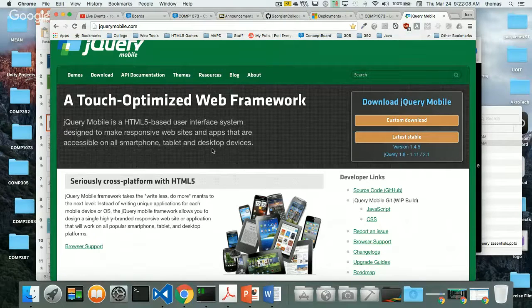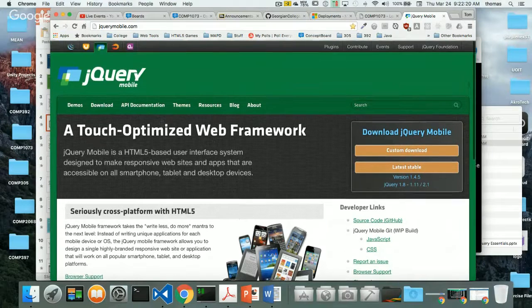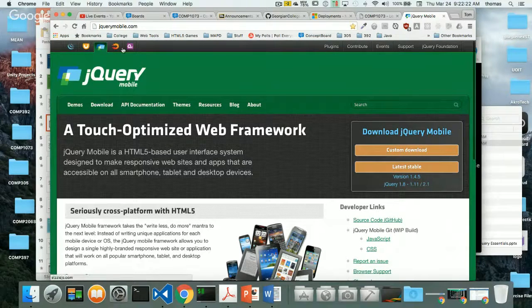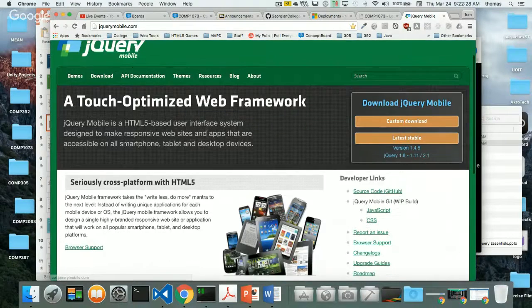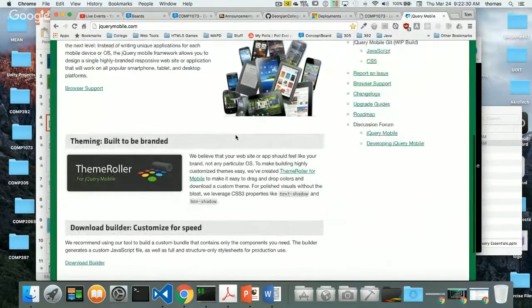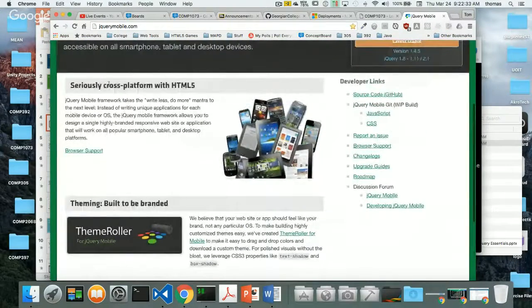PhoneGap is a middleware that converts HTML, CSS, and JavaScript into what looks like a native app on iPhone and Android, right? So that's really cool. And so again, it's based off of jQuery. Some really cool things. And there's other ones. I'm not going to talk too much about the other ones, but those are the three that are really, really popular and important.